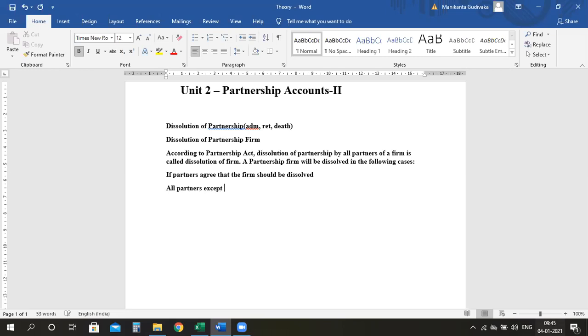Or if all partners except one become insolvent, we'll see the meaning of everything, don't worry. If the business becomes illegal.